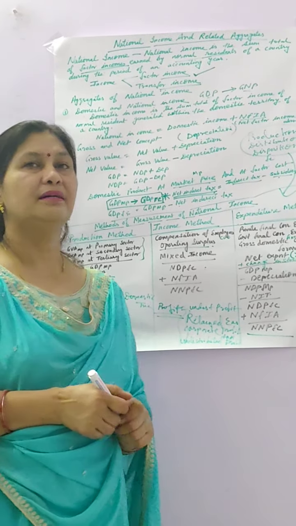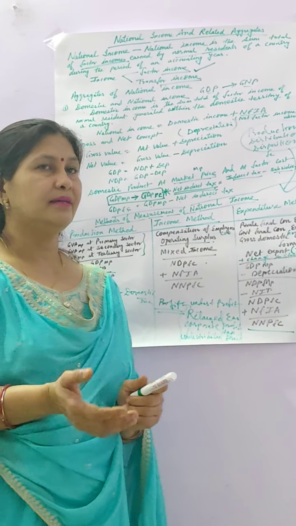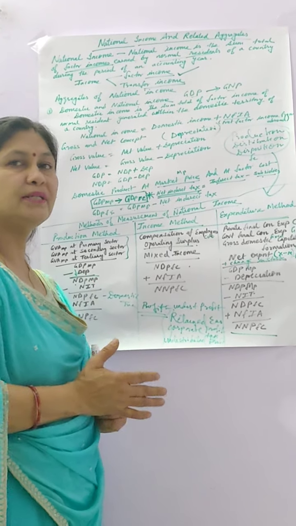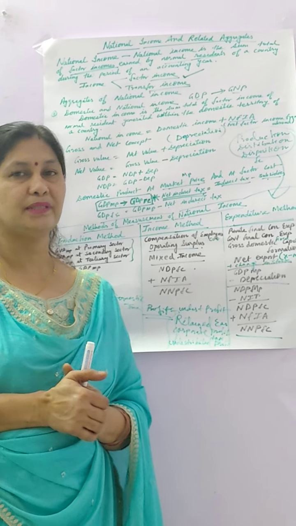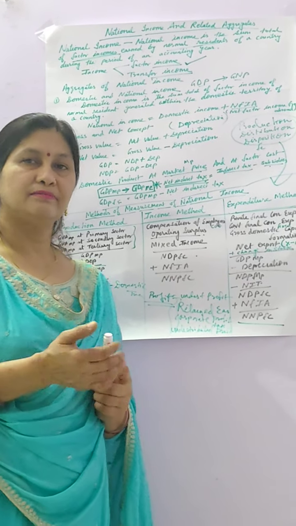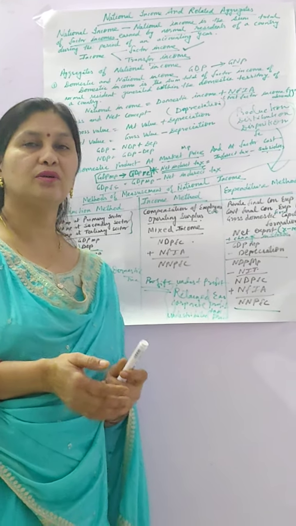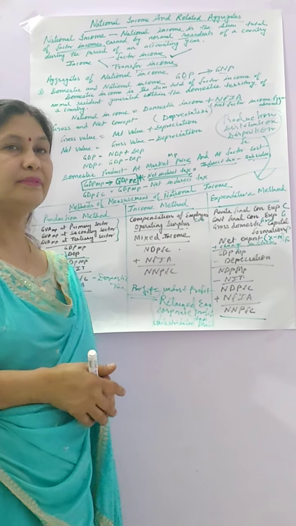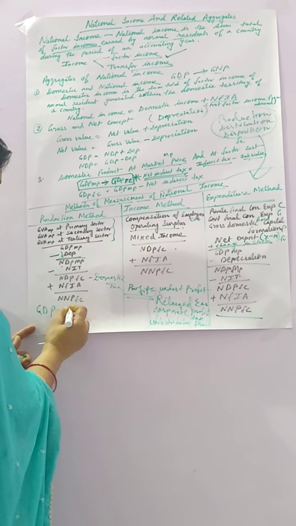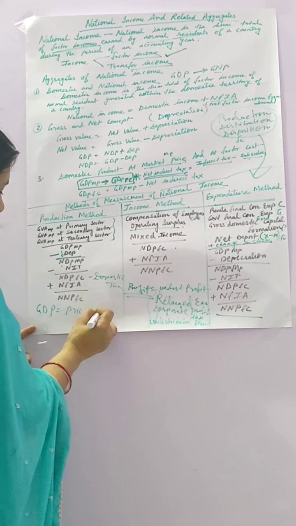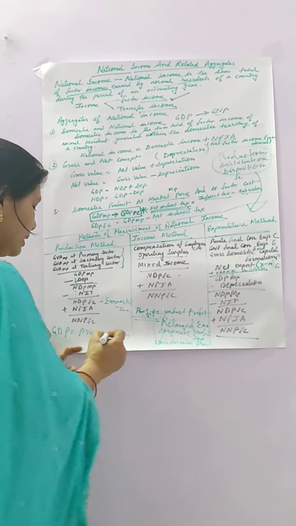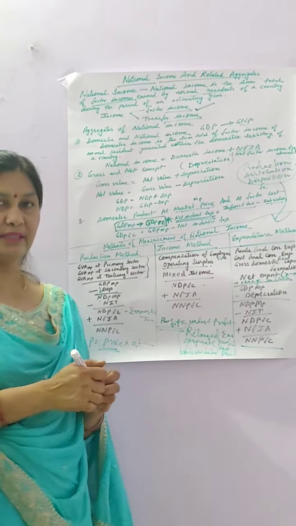One more thing, that is national income, that is GDP. GDP, you know, is gross domestic product, the total goods and services produced in the country. GDP is also known as GDP at current price and GDP at constant price. GDP at current price is known as nominal GDP, and GDP at constant price is known as real GDP. How can you calculate GDP? Price into quantity. Quantity is the total goods and services you have produced, and price is whatever the price of that particular year.